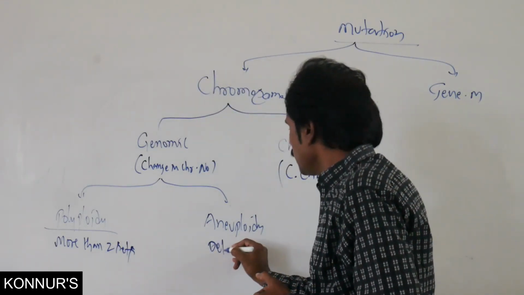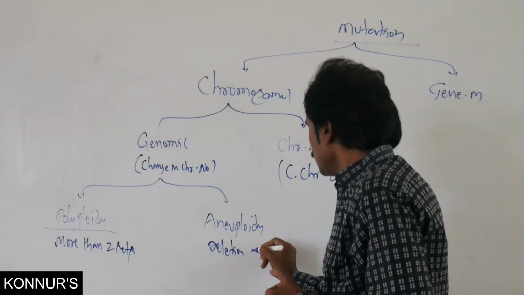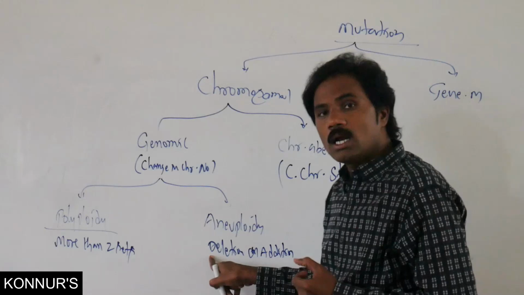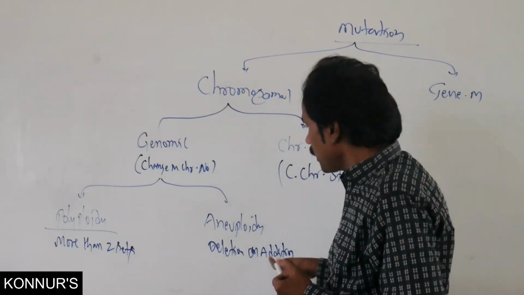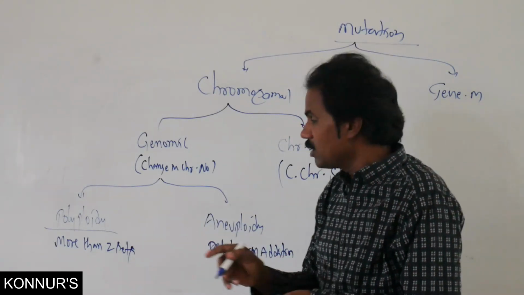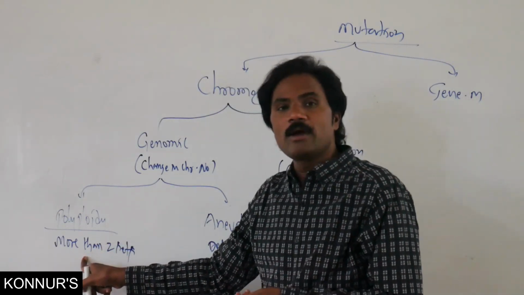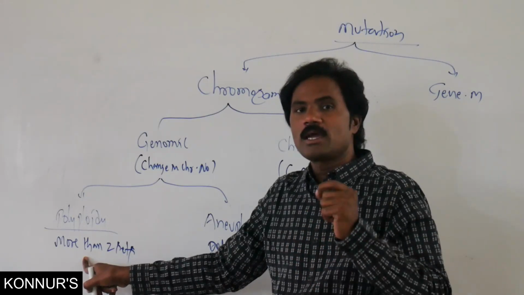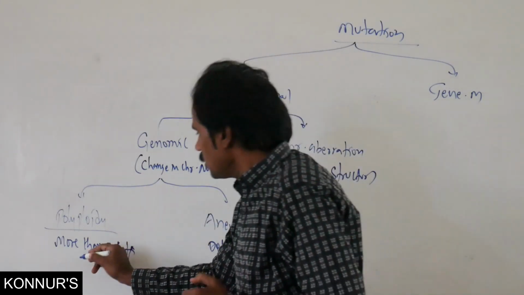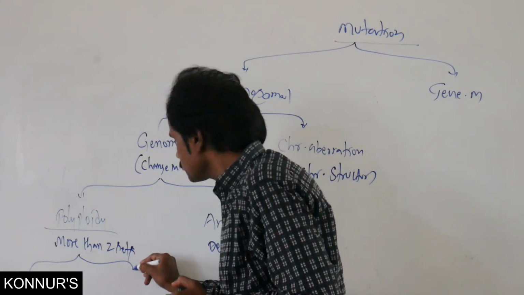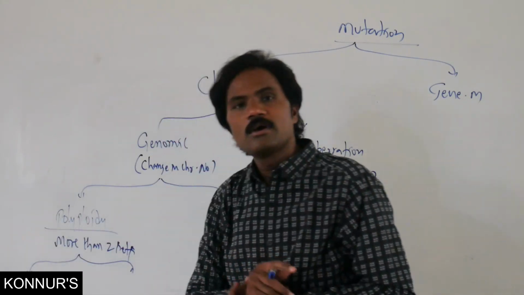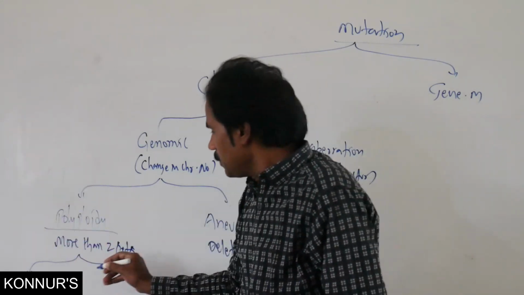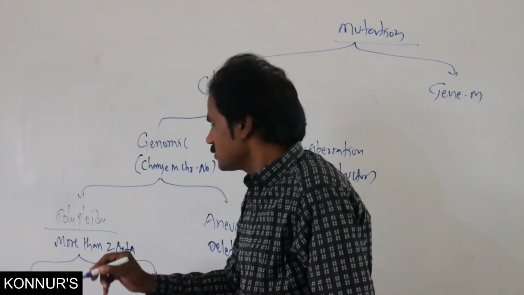Here, either deletion or addition, or loss or deletion or addition of the chromosomes. In polyploidy, again there is a possibility of different types. If it is more than two sets, it may be possible in three ways.